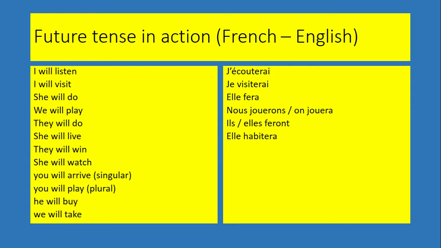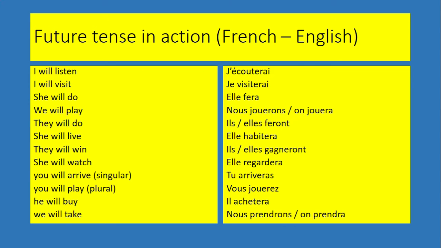Elle habitera, ils gagneront, elle regardera, tu arriveras, vous jouerez, il achètera, nous prendrons or on prendra.